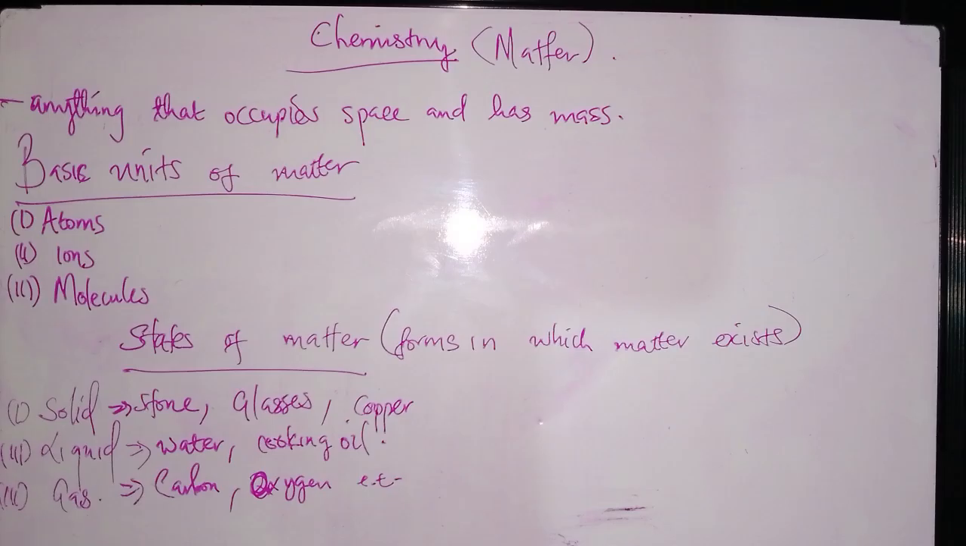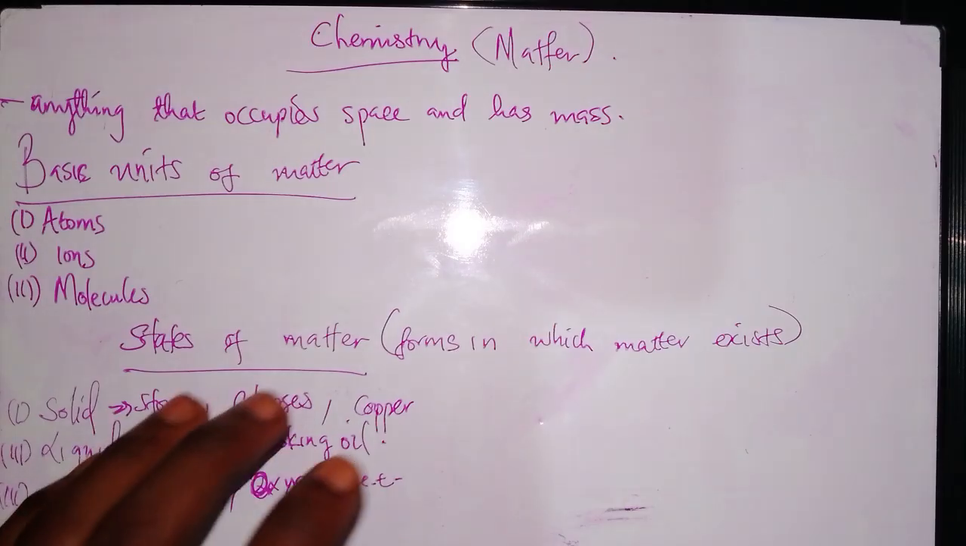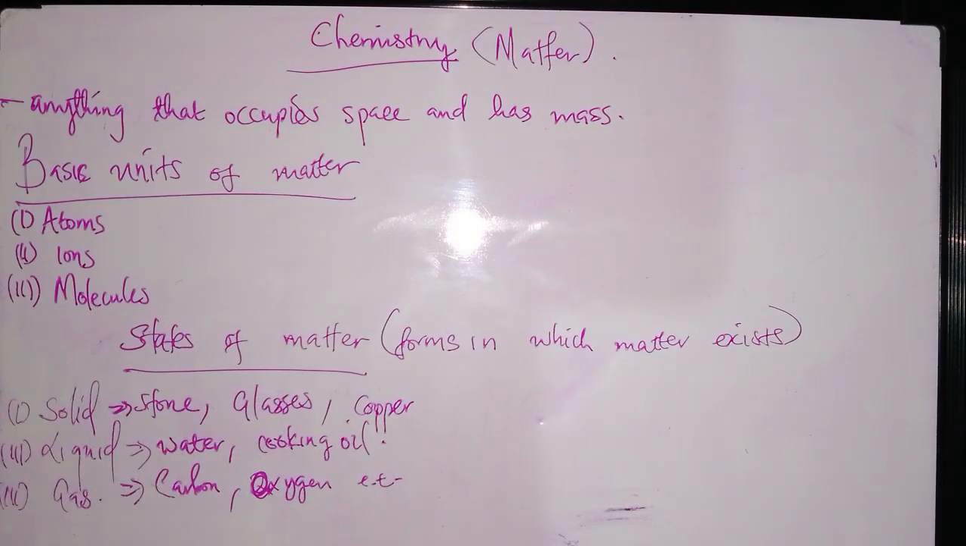So we have talked about the basic units of matter, which can be atoms, ions, and molecules. Then we also looked at the states, or forms, in which matter can exist. We have talked about solid, liquid, and gas. When we talk about solid, we are talking about stones, glasses, copper. And when we're discussing liquid, we are talking about water, cooking oil, and other stuff.